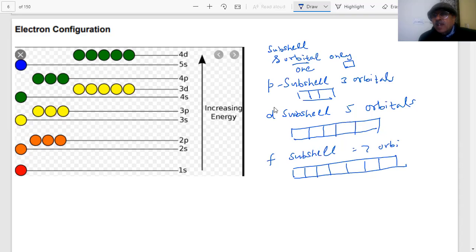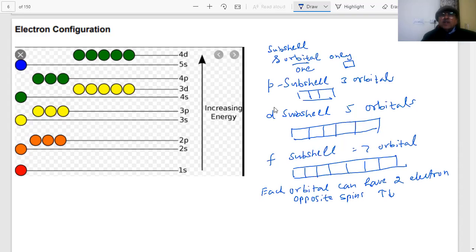And in each orbital, what is the maximum number of electrons? Only two. Each orbital can have only two electrons, of opposite spins. What is spin? We will tell you. We represent it like this: one is like this, the other is like this. Opposite spins. Electrons have spin, students, and they have to be opposite.